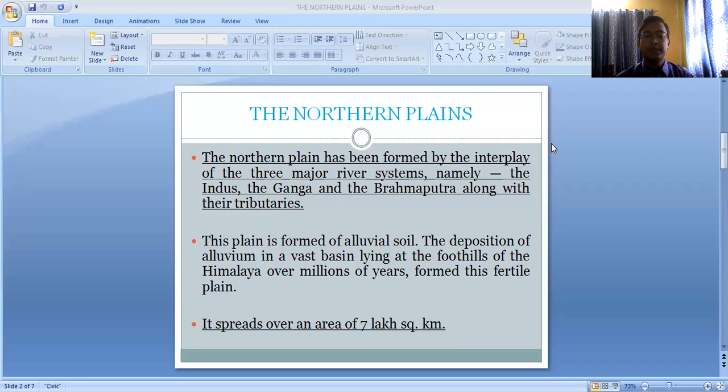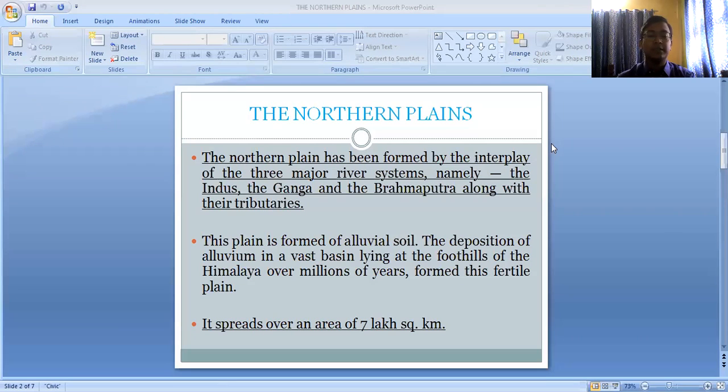The northern plains are a highly fertile area of our country, because the sediments which have been deposited are very fine in nature. The northern plains are formed of alluvial soil, and the deposition of alluvium in a vast basin lying at the foothills of the Himalayas over millions of years formed this fertile plain. As we all know, the northern plains are highly fertile because here we can find the alluvial soil.